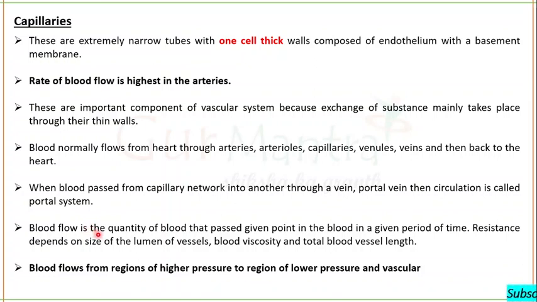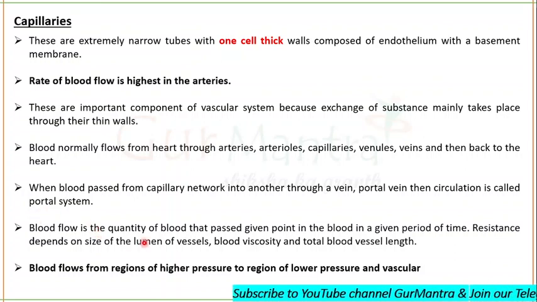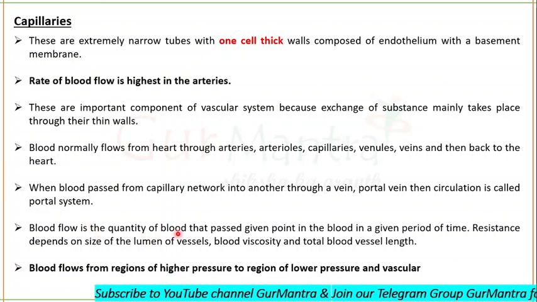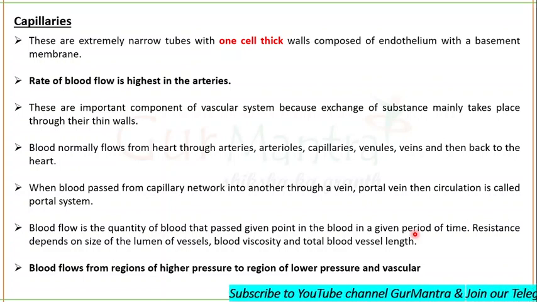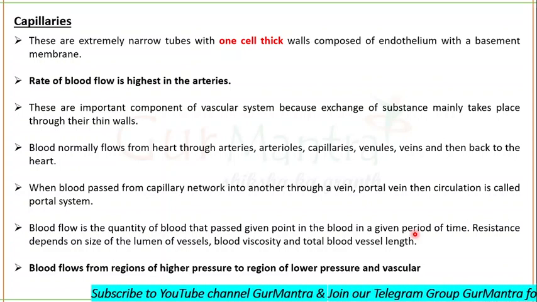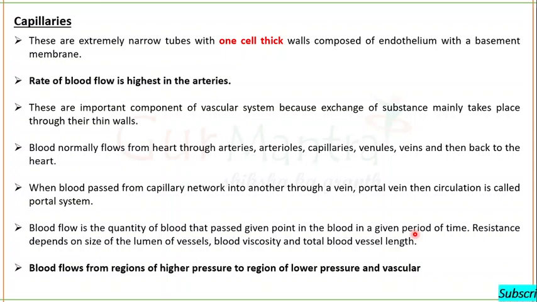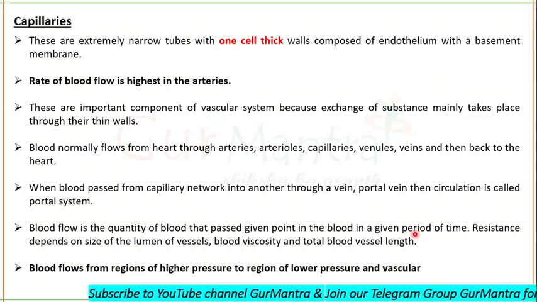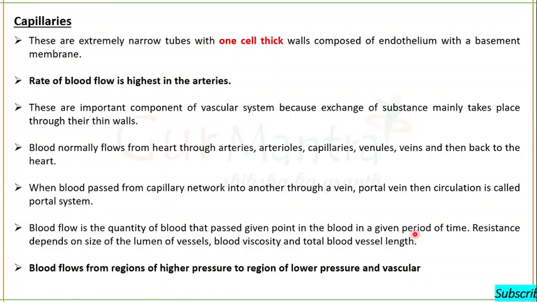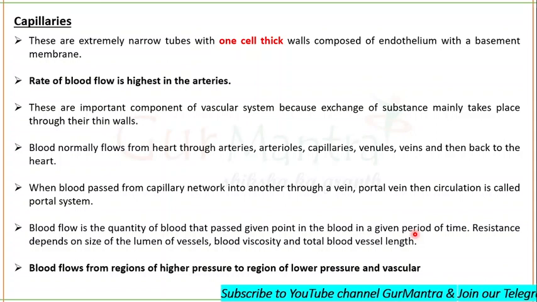Blood flow is the quantity. When we talk about the term blood flow, it is actually the quantity of blood that passes a given point in the blood vessel in a given period of time. So what exactly is blood flow? Remember, if blood is passing a given point in the blood vessels in a given period of time, this is what we call blood flow.